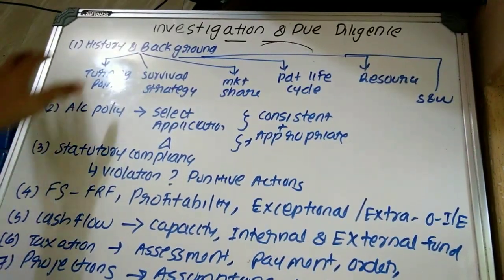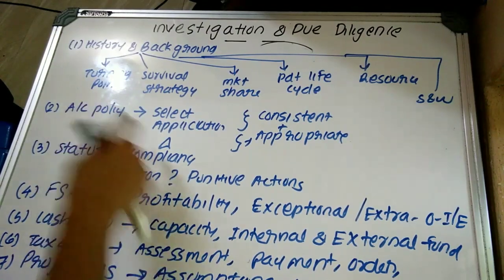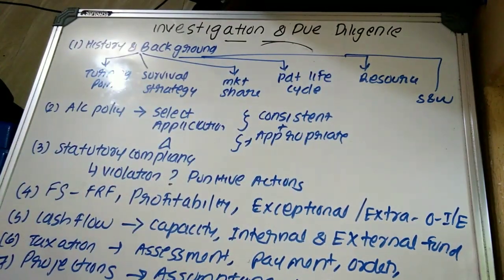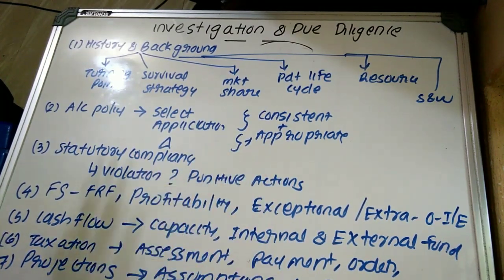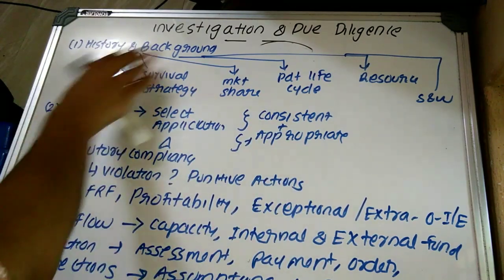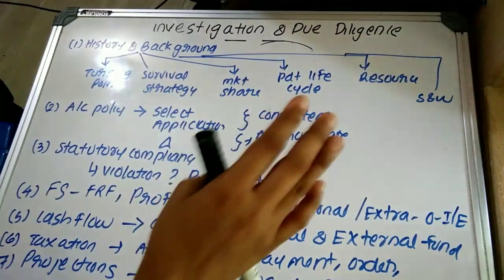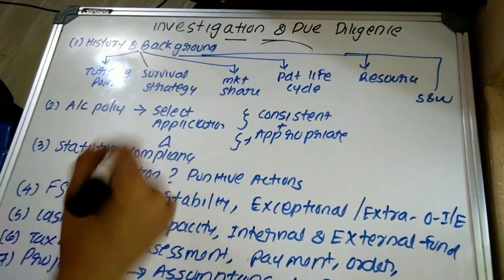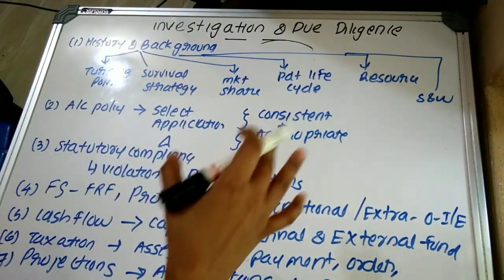So the main point is history and background. These are all the main points, seven main points. Then you have to elaborate with the sub points. First of all, you should begin with the meaning of due diligence and the purpose of due diligence. Then the investigating accountant has to focus on these aspects, beginning with history and background.